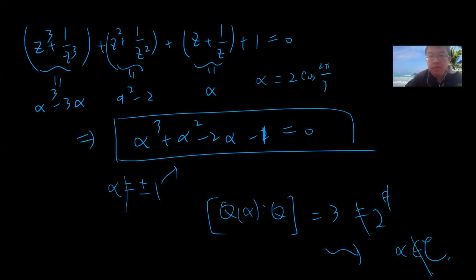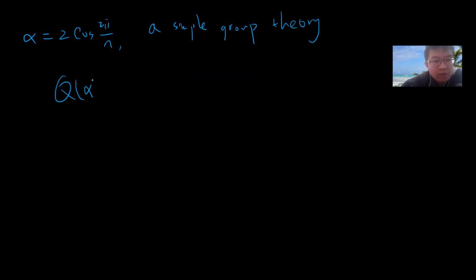Okay, so yeah, this is why the septagon is not constructible. Now let's try to prove the original theorem. The idea is that we define alpha to be 2 cos(2π/n). Using some simple group theory, we can prove that the degree of Q(alpha) over Q is equal to phi(n)/2.